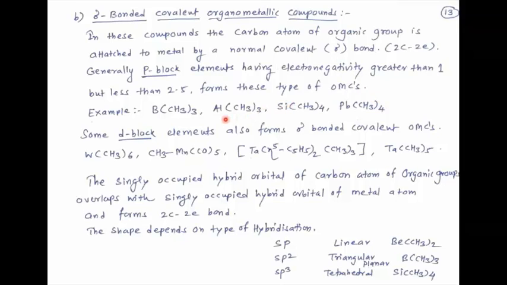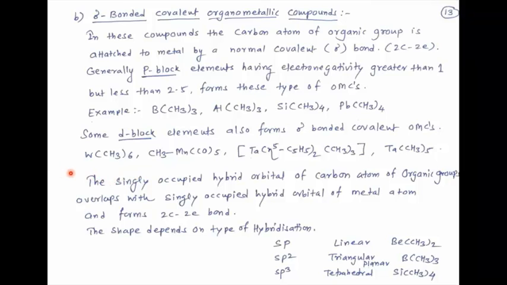These are the examples from this category. Trimethyl boron, this is the dimeric structure of trimethyl aluminum, then tetramethyl silicon, tetramethyl lead. Remember, some d block elements also form such type of compounds, that is sigma bonded covalent organometallic compounds. These are the examples. This is hexamethyl tungsten. This is a manganese compound. This is a tantalum compound. This is pentamethyl tantalum. All these are examples from this category.